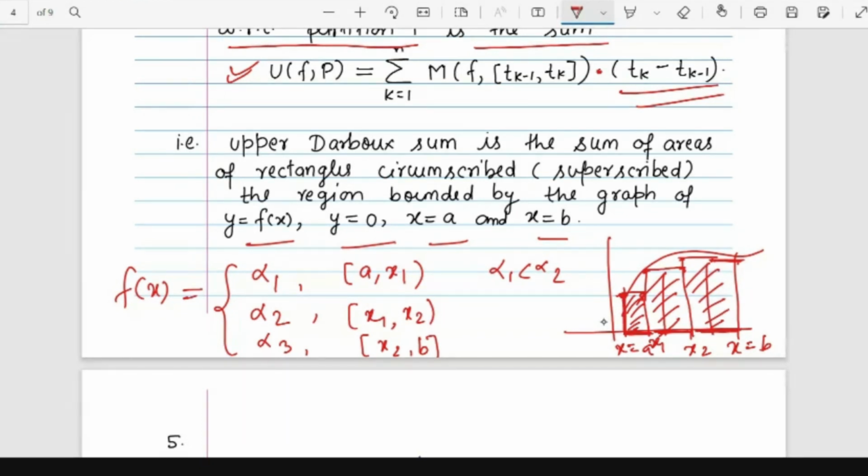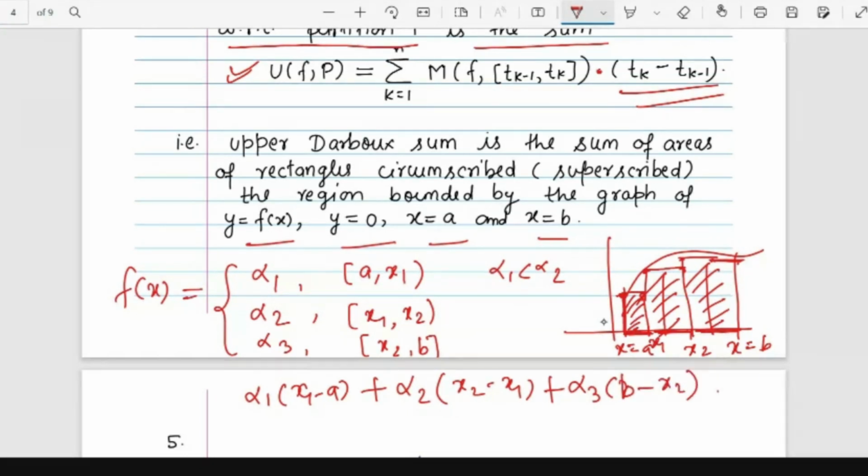In this way we get the area of each of the three rectangles and sum them up. So this is nothing but alpha 1 times (x1 minus a) plus alpha 2 times (x2 minus x1) plus alpha 3 times (b minus x2).